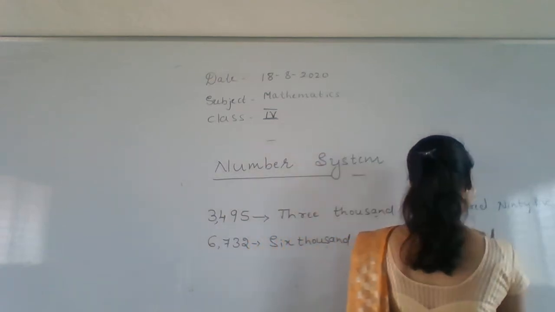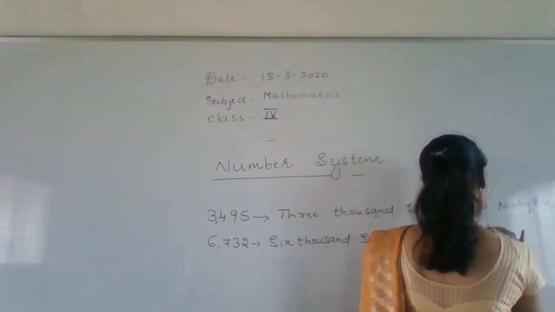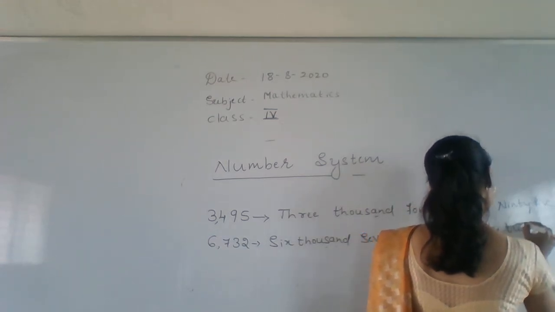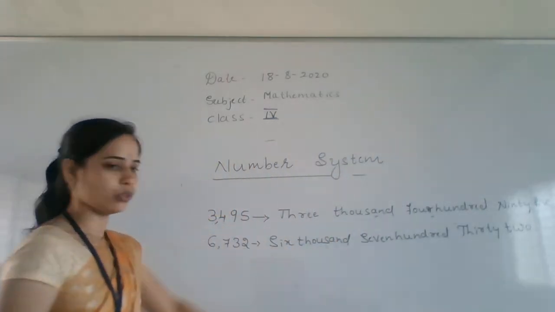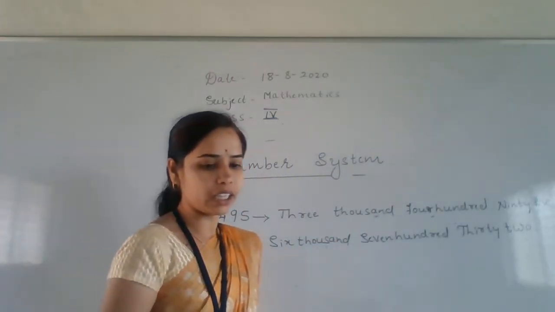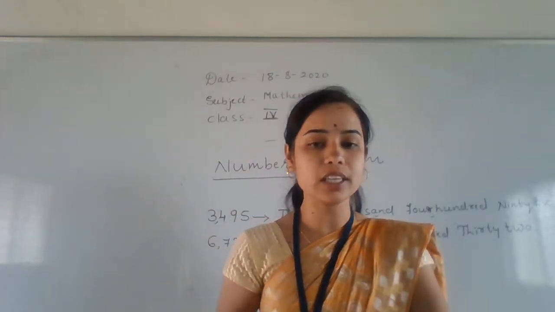Next we go to the question: write the place value of 3 in